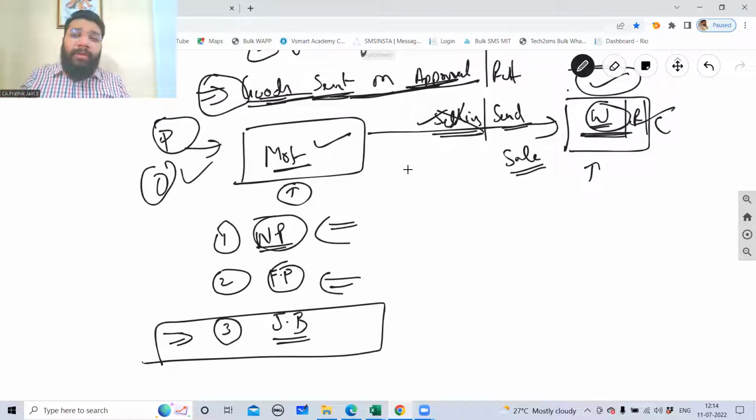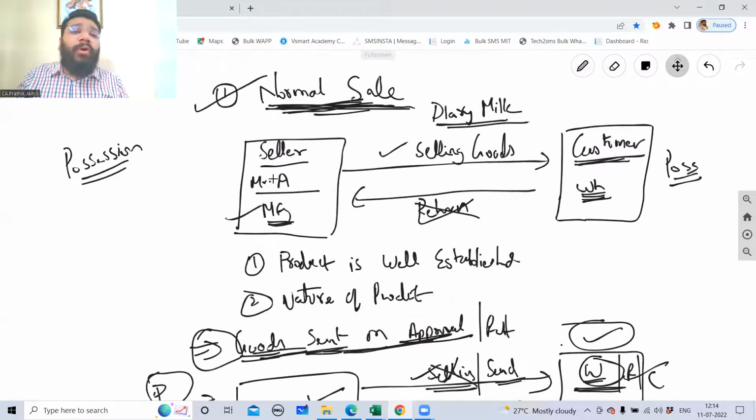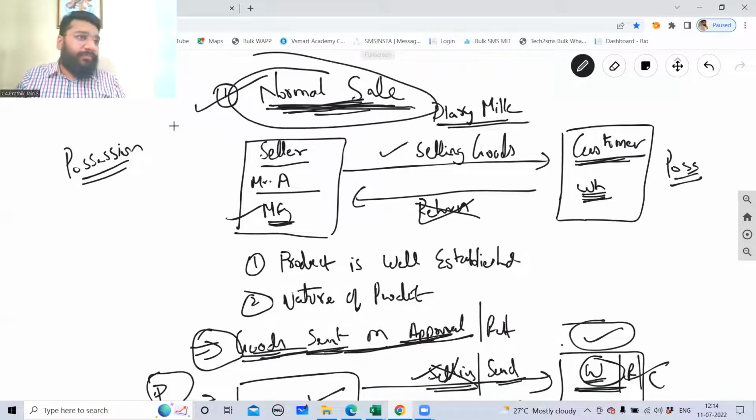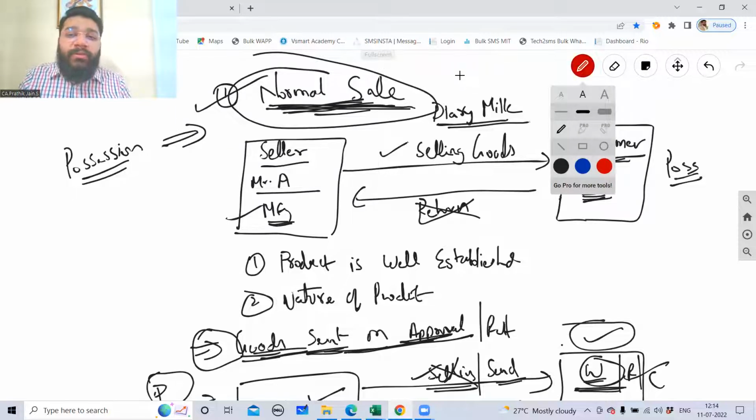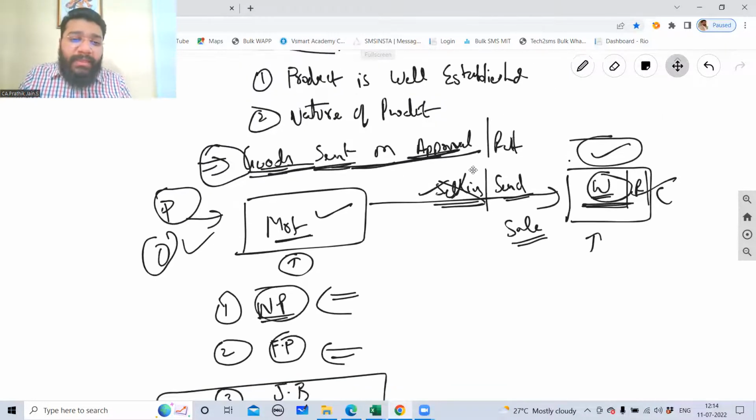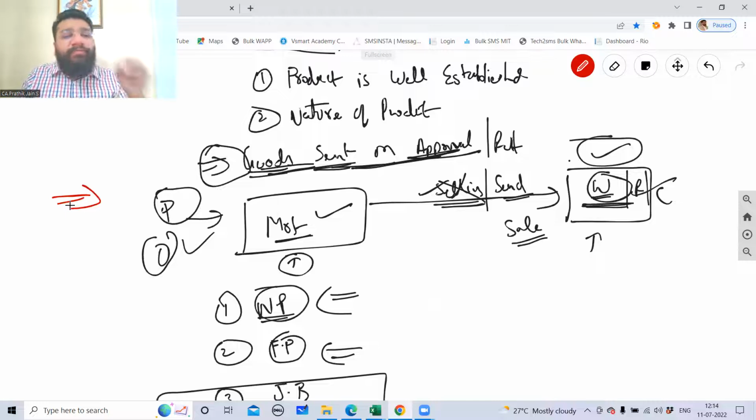For these kinds of people, you cannot say that strictly I'll follow only this normal business sale transaction. If you depend only on this kind of sale transaction, you may not be able to do very good business in the market. That is why a few businesses have these kinds of business models, and a few businesses, by their nature of business, are forced to follow this kind of concept.